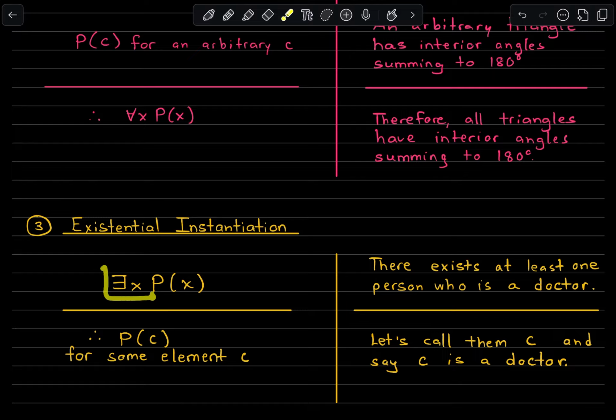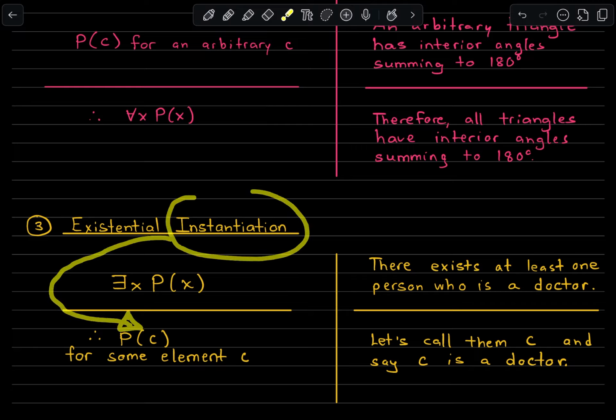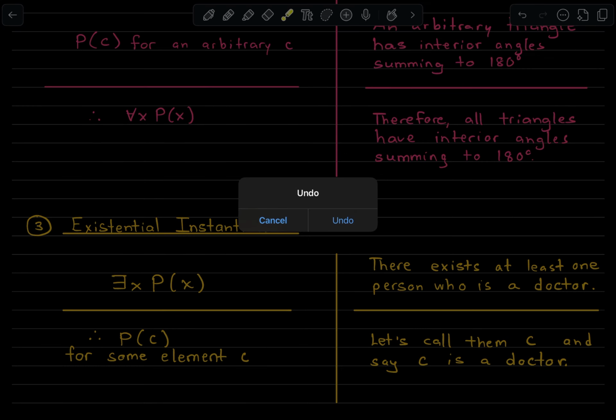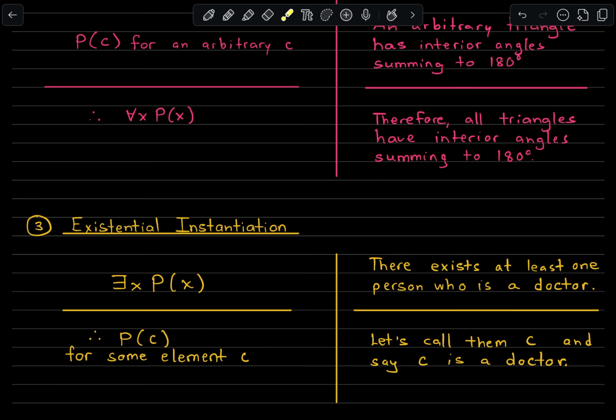Remember, this is saying there exists at least one x. This could mean one, two, many x's. It's not specific even numerically. So when we're saying instantiation, we're saying, let's just say there's at least one, someone or something that meets this criterion p.